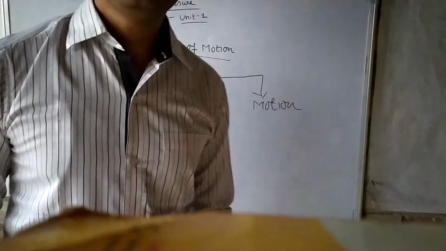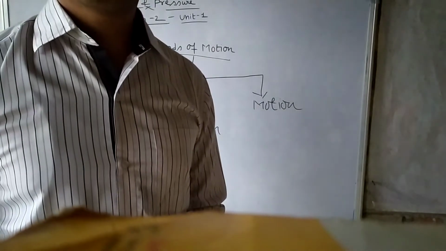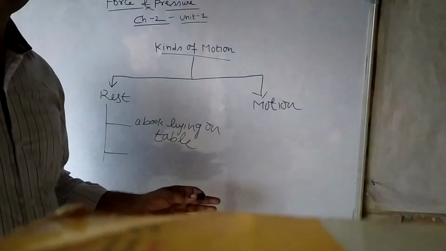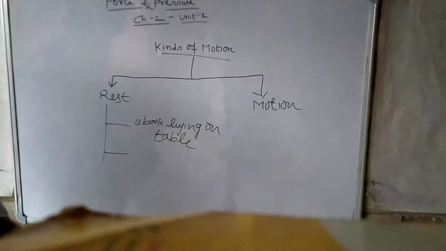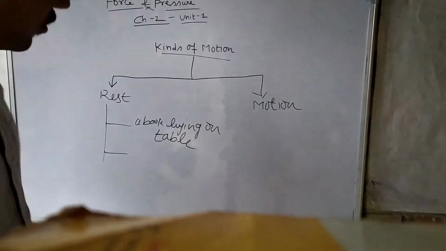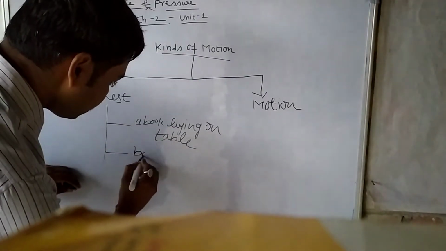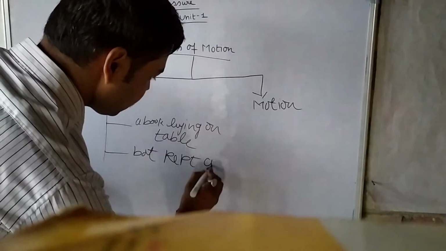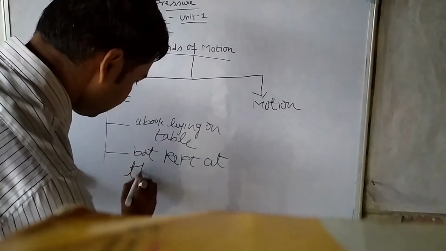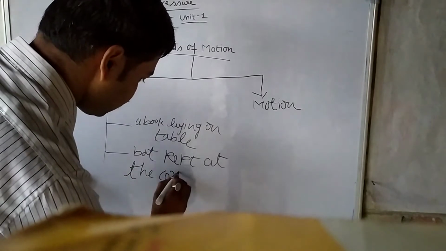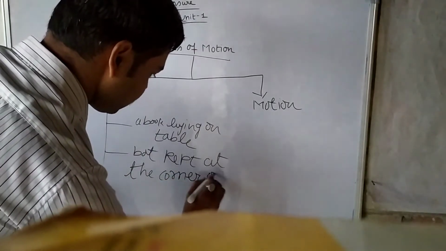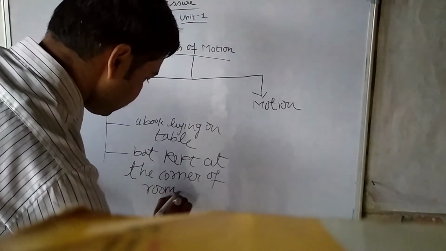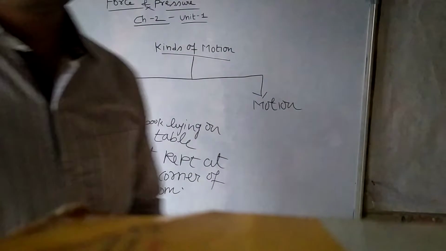It does not make any change in its position. It will keep on lying unless we change it. Second, you can say a bat kept at the corner of your house, kept at the corner of the room.